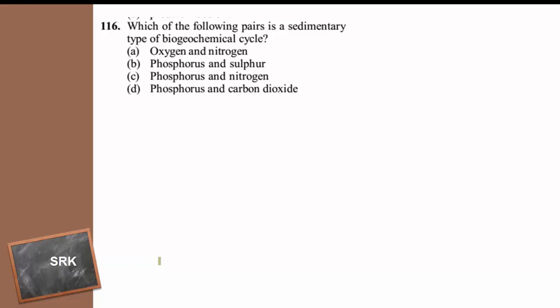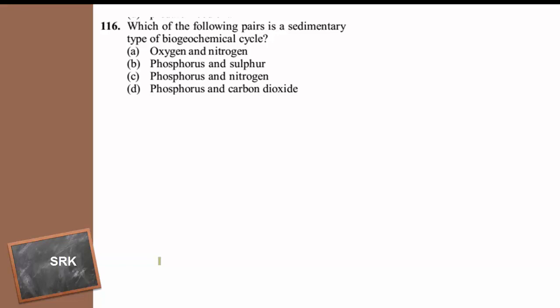The elements are cycled between biotic and abiotic components of the environment. Some are recycled or circulated in the form of gas, and some are circulated in the form of sediments.